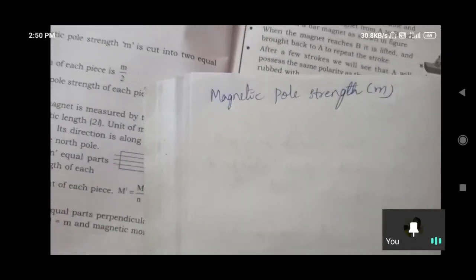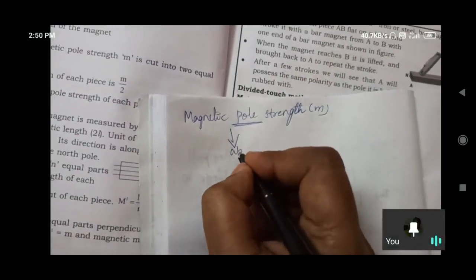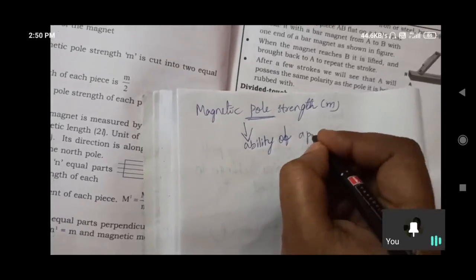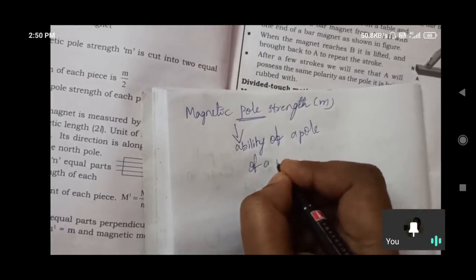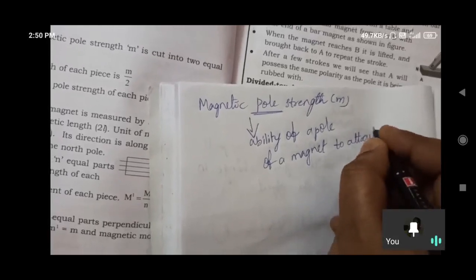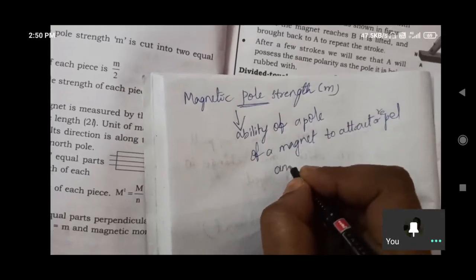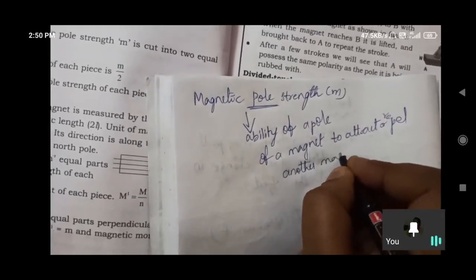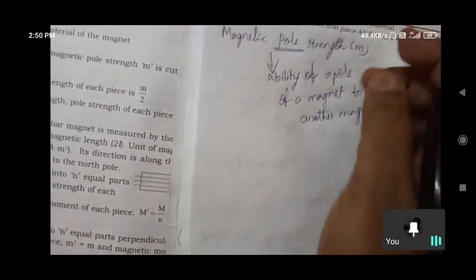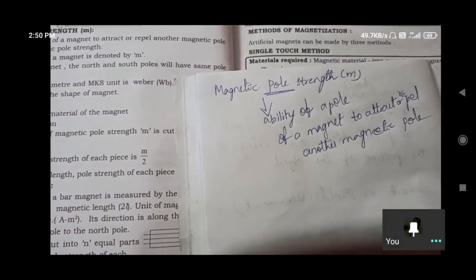Pole, here the term pole came. So this indicates the ability of a pole of a magnet to attract or repel another magnetic pole. Varshit, why are you not talking? Did it come or not?